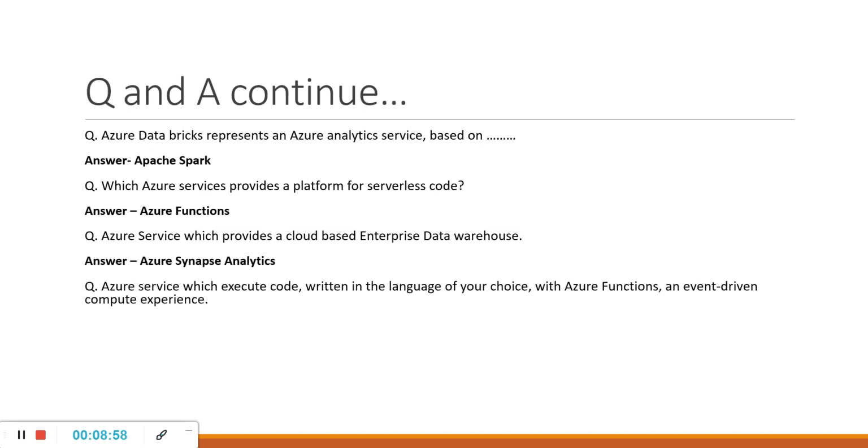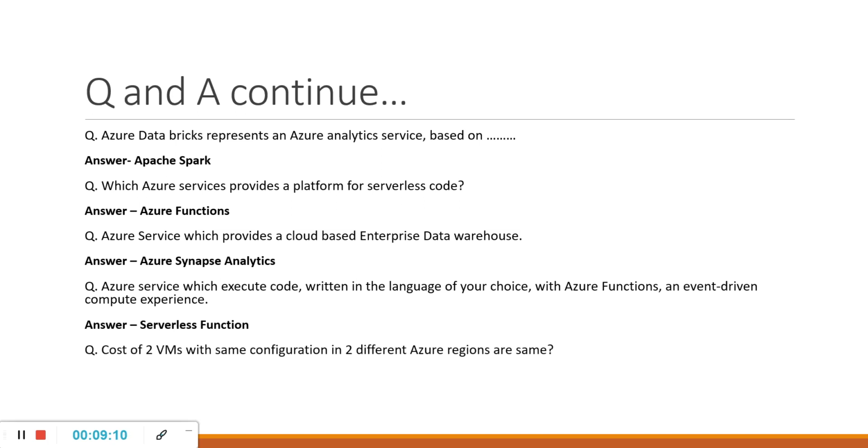The next question is, which Azure service executes code written in the language of your choice with Azure Functions and an event-driven compute experience? The answer is serverless function. Next, the cost of 2 VMs with the same configuration in 2 different Azure regions is the same? The answer is no, because the cost of a VM differs with time and as per Azure region.